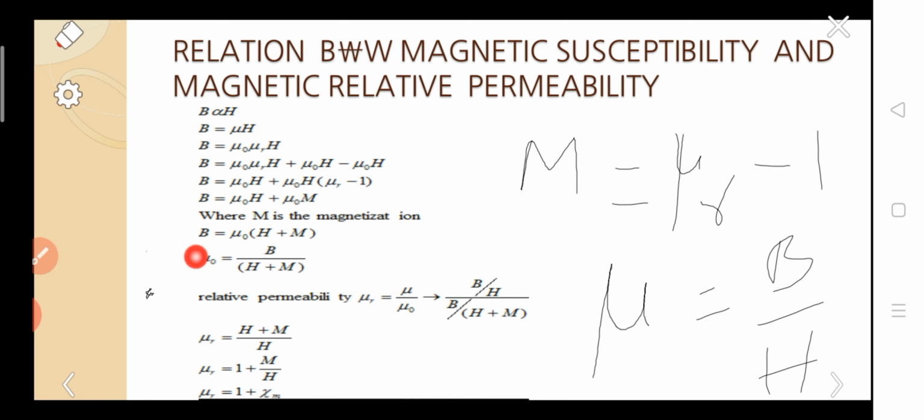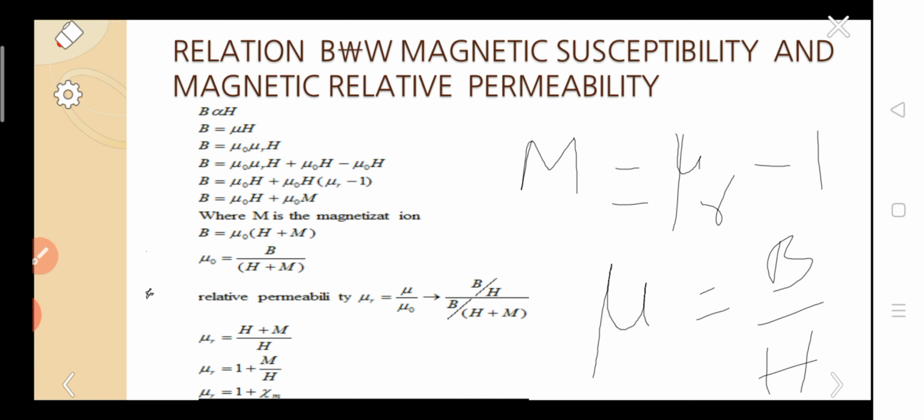So from this we have calculated mu naught. Obviously mu naught equal to B by H plus M. Now we have to take relative permeability, that is mu r. We know the basic definition formula also: mu r equal to mu by mu naught. Already we know that mu equal to B by H. This is the formula for permeability. Mu naught we have derived in the above formula, so mu naught equal to B by H plus M.